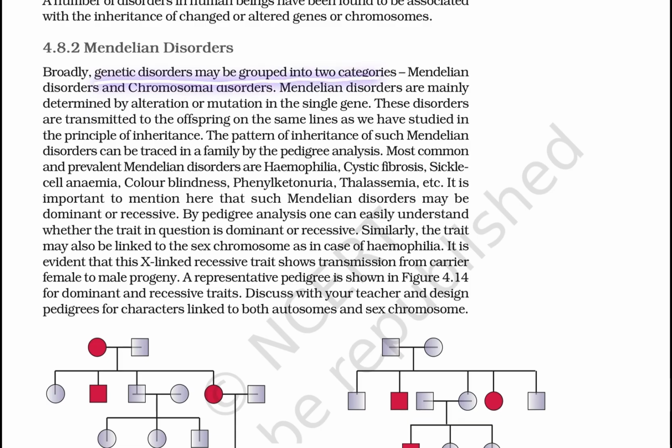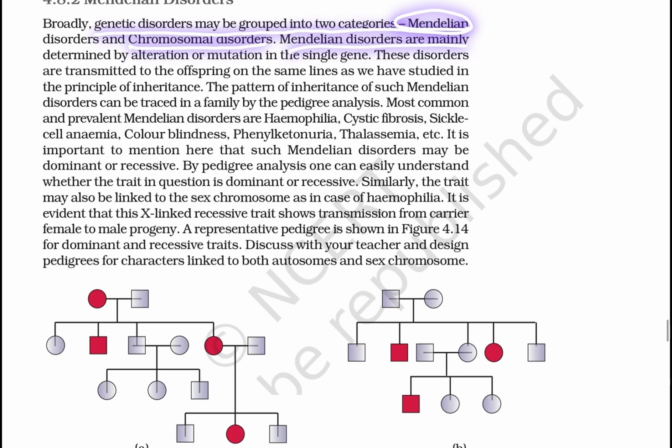Broadly, genetic disorders may be grouped into two categories: Mendelian disorders and chromosomal disorders. Mendelian disorders are mainly determined by alteration or mutation in a single gene. These disorders are transmitted to the offspring on the same lines as studied in the principles of inheritance. The pattern of inheritance of such Mendelian disorders can be traced in a family by pedigree analysis. The most common and prevalent Mendelian disorders are haemophilia, cystic fibrosis, sickle cell anemia, color blindness, phenylketonuria, thalassemia, etc.